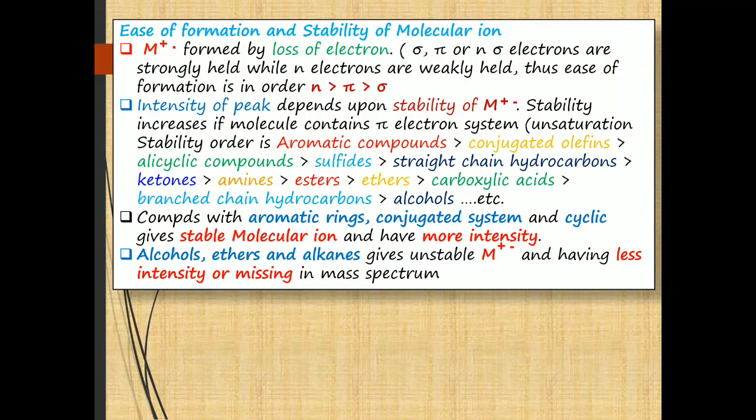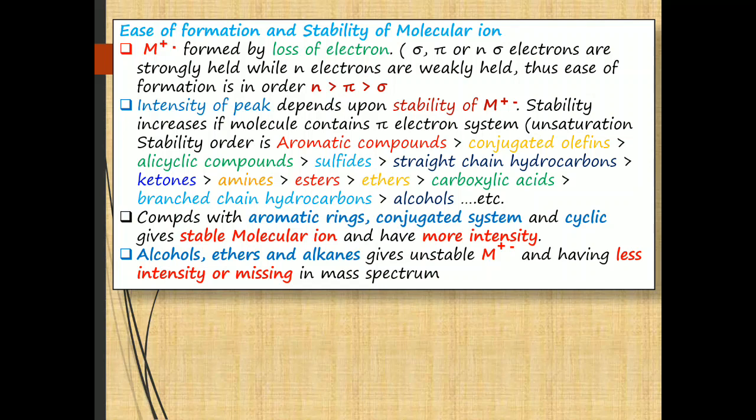If the molecule contains a pi electron system, that is conjugation or unsaturation, then the molecular ion of that organic molecule is stable. Therefore, stability increases with a pi electron system. That's why aromatic compounds, conjugated olefins, and alicyclic compounds show a stable molecular ion, and as the molecular ion is stable, the intensity of the molecular ion peak is more.